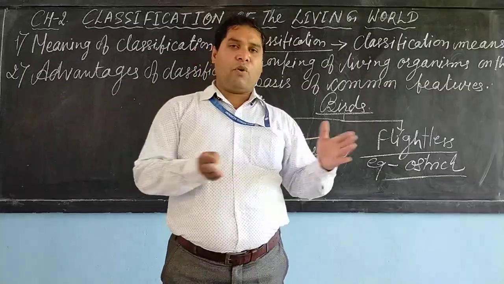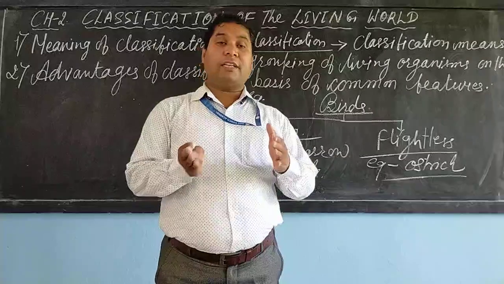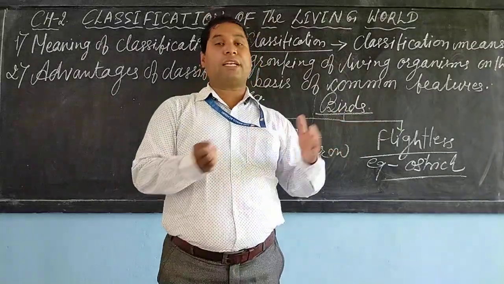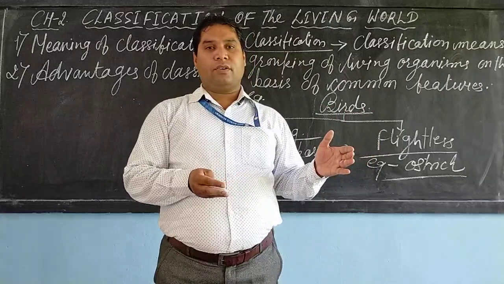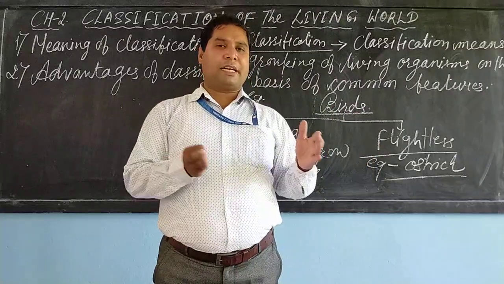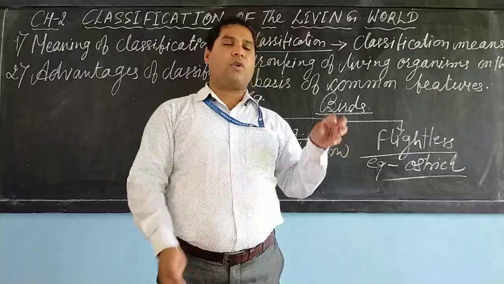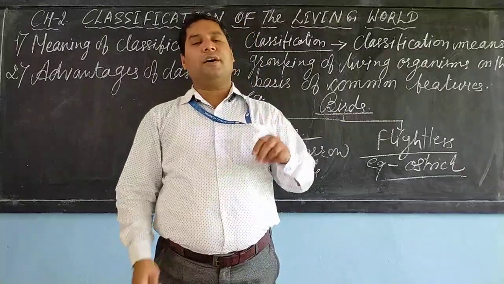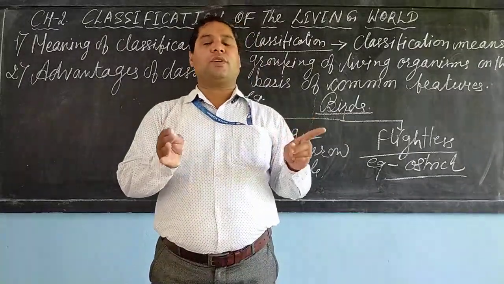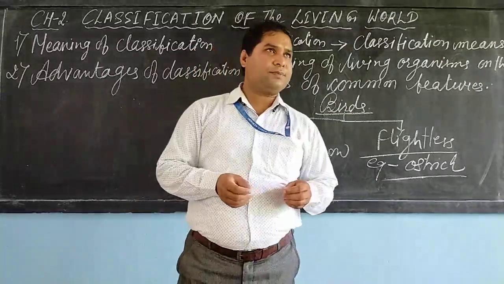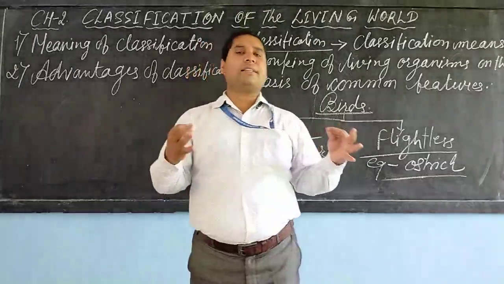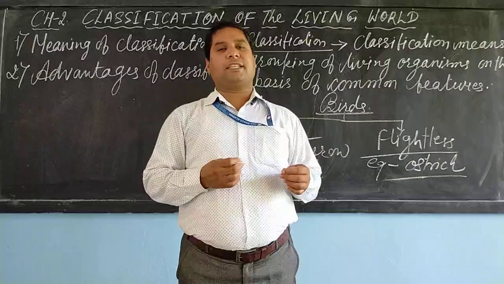All are frogs only, but different categories and classes are there. So they are being categorized or classified according to their common feature, and this is known as classification. Now dear student, what are the advantages of classification?